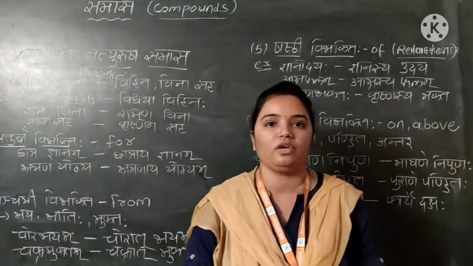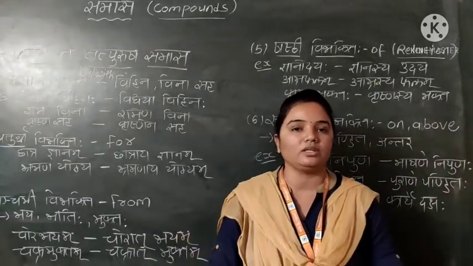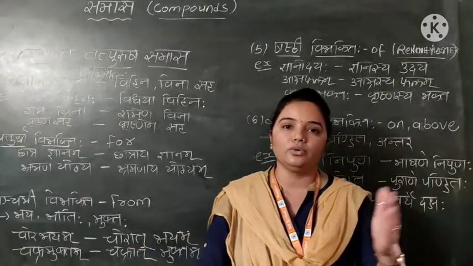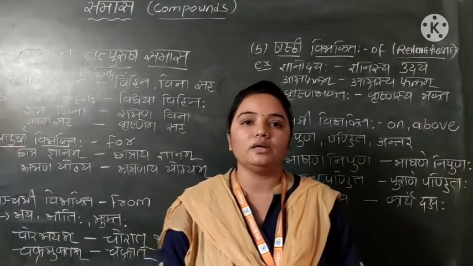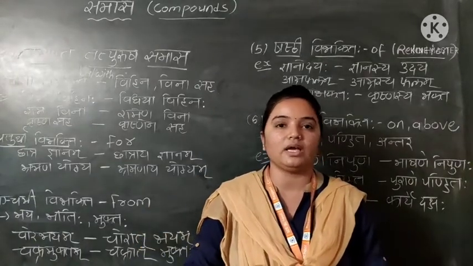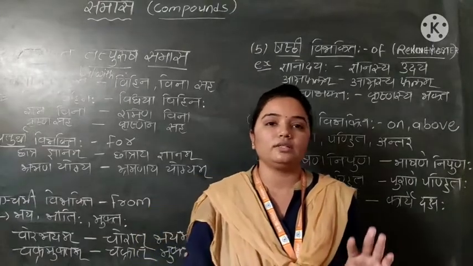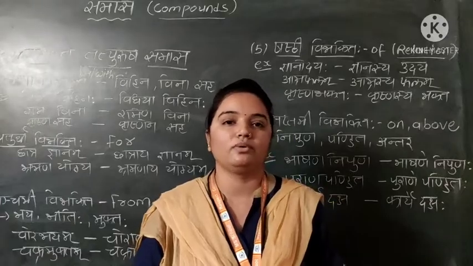Now we have seen the Vibhakti Tatpurush Samas. In Vibhakti Tatpurush Samas there are six parts, from Dvitiya to Saptami. I hope you all have understood whatever I have explained. I will share the examples with you, and you should also solve the examples given in your textbook. Thank you.